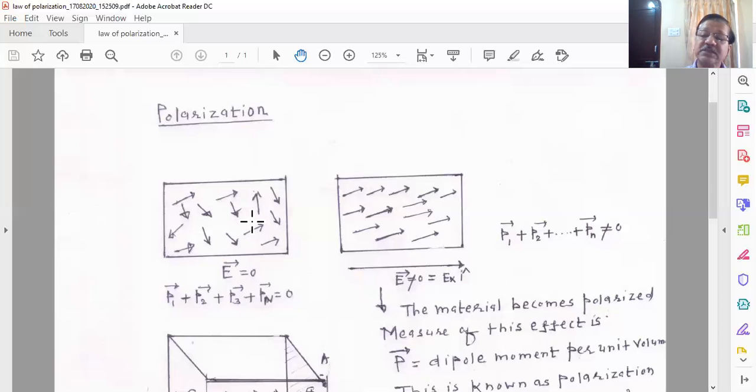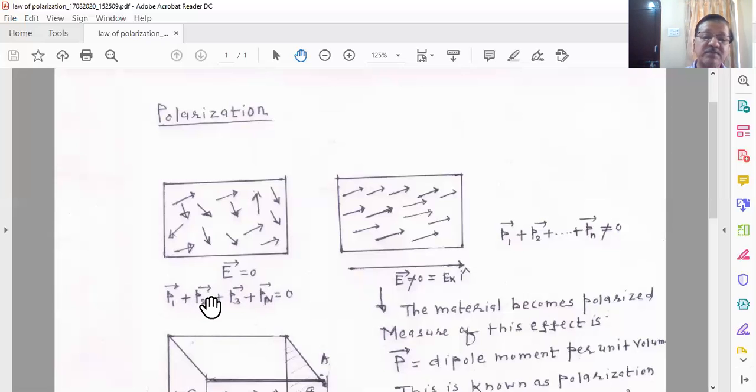In that case, if you take the vector sum of each individual dipole per unit volume, suppose there are n dipoles per unit volume, then you take the vector sum of the induced dipole moment of each dipole. If I have dipole number 1, you take its dipole moment P1. You have dipole number 2, you take its dipole moment P2, P3, up to Pn, because there are 10 raised to 22 dipoles.